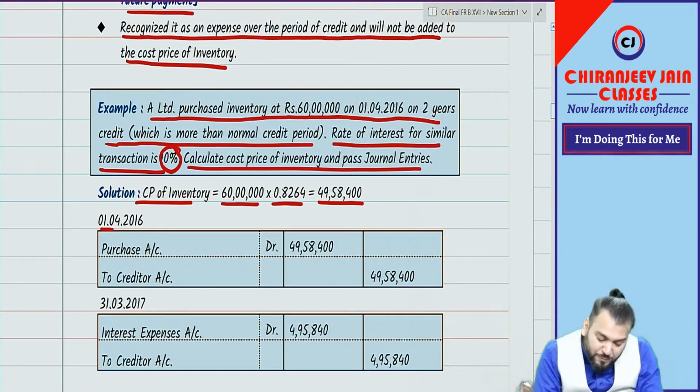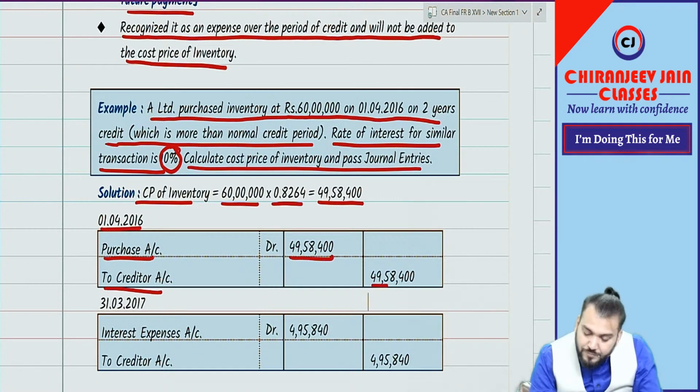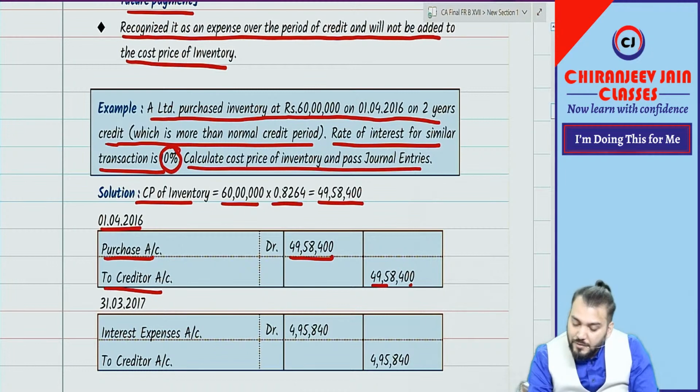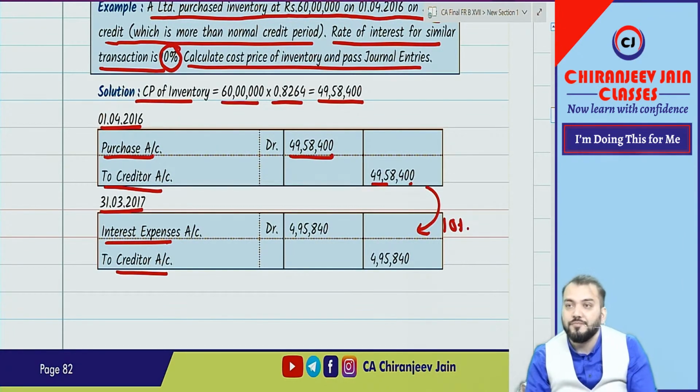Journal entry on 1/4/2016: purchase account debit to creditor, this amount. Then at year end, 31st March 2017, interest expense to creditor, 10% of this.